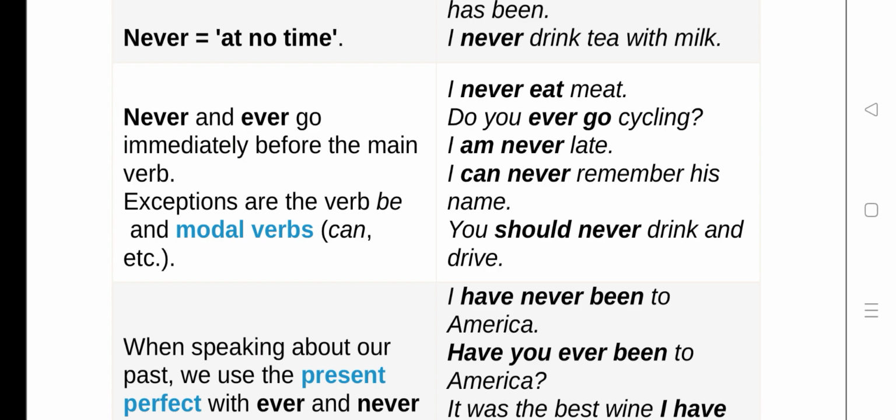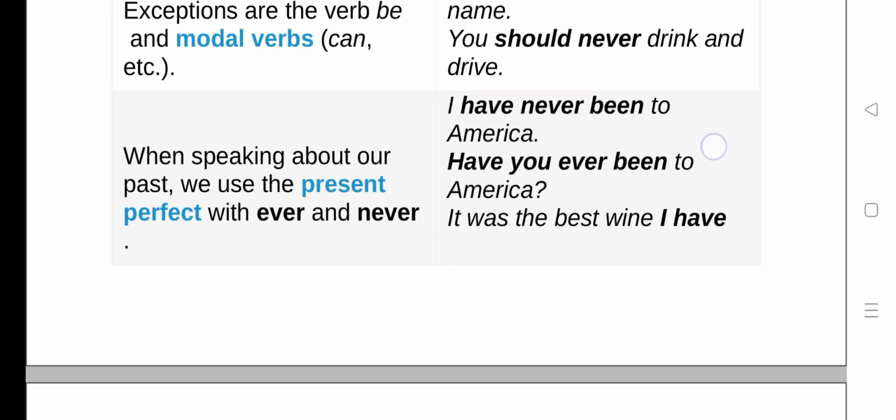Do you ever go cycling? Go is the main verb. I am never late. So here we have the auxiliaries. Modal verbs are auxiliaries. Can, am, etc. So these are the exceptions. I can never remember his name. You should never drink and drive. So these are the exceptions.